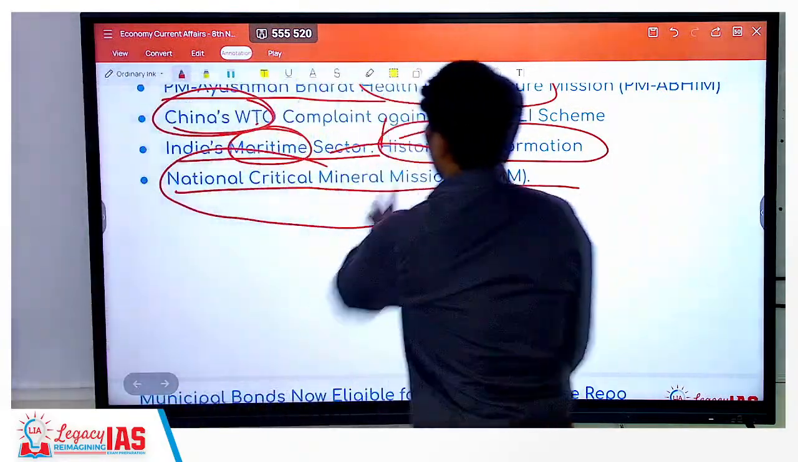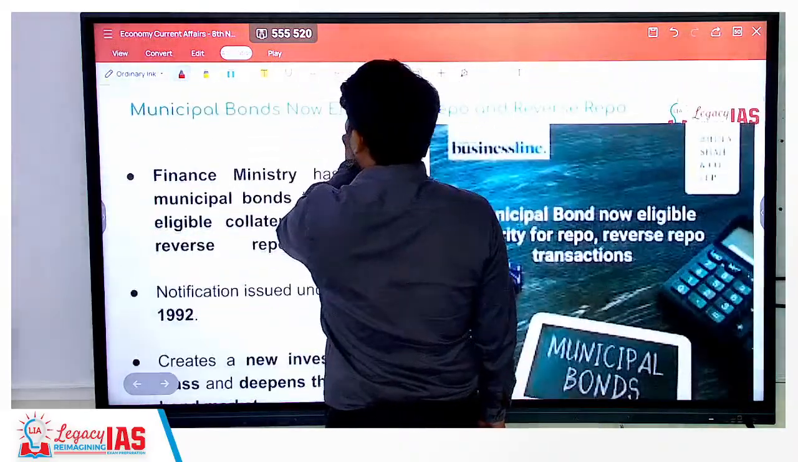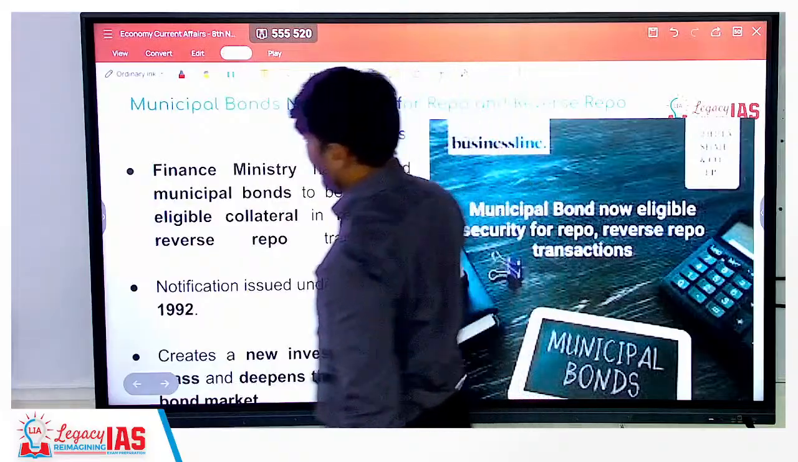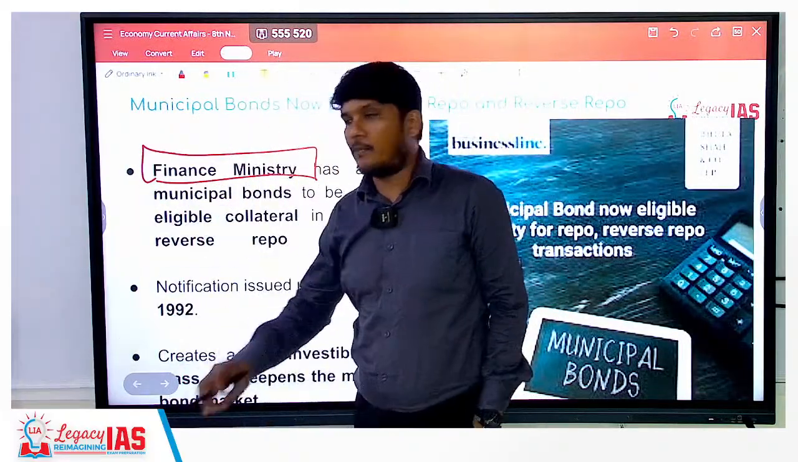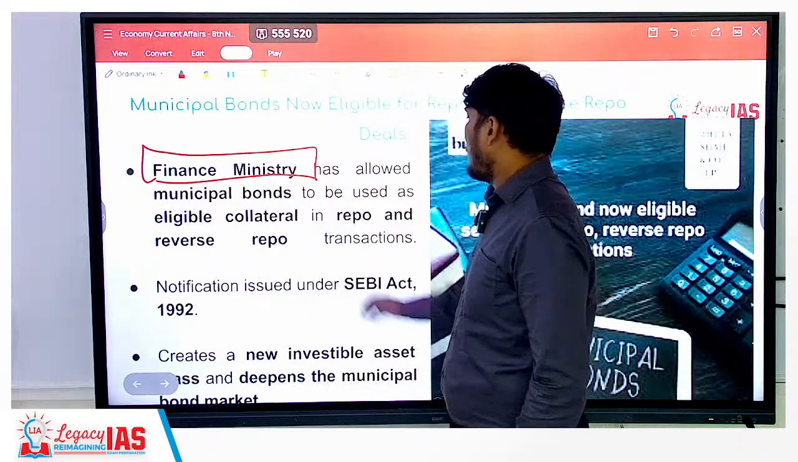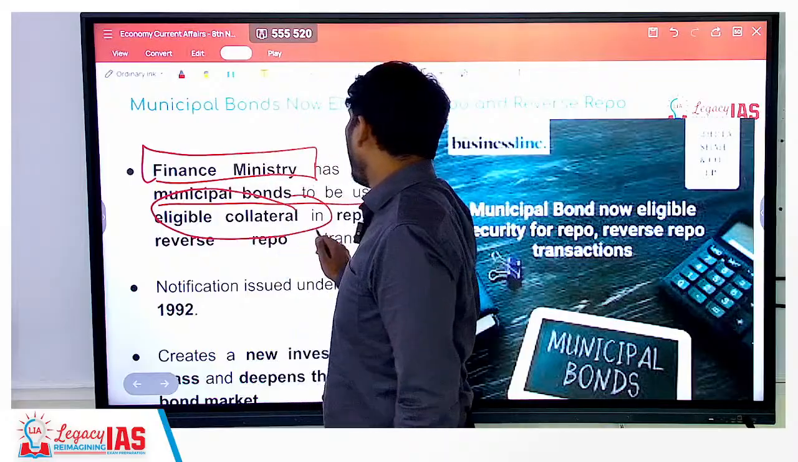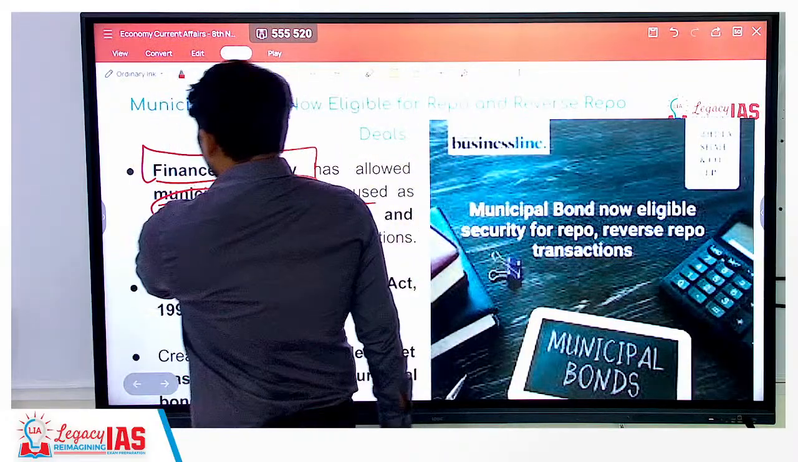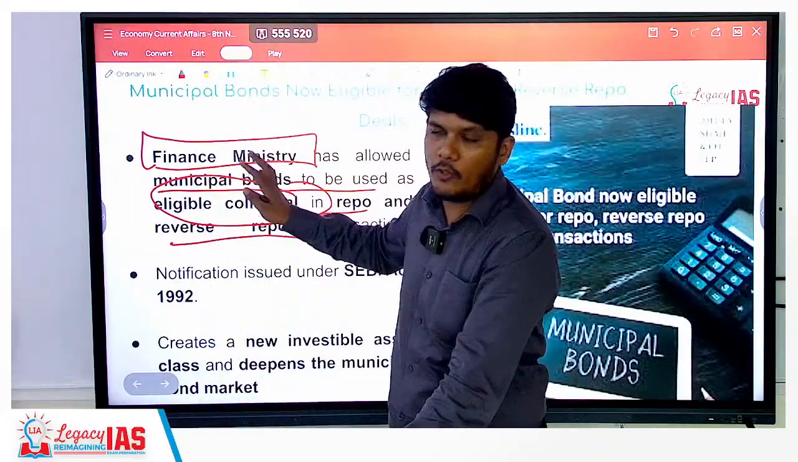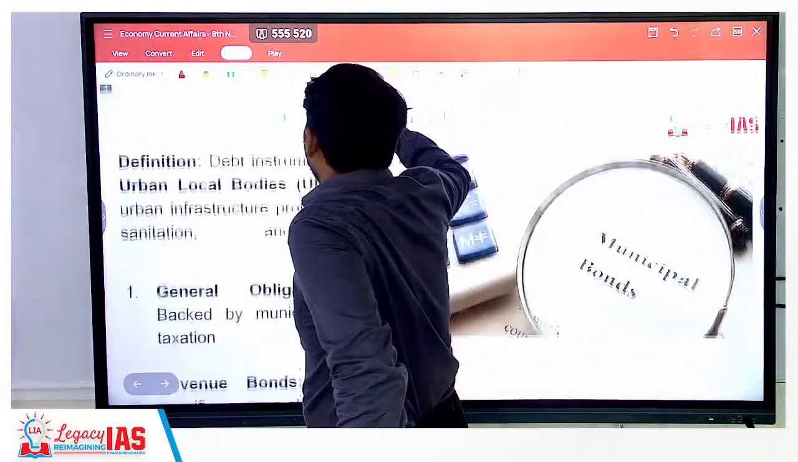So let's get started with the very first news, that is the municipal bonds now eligible for repo and reverse repo. The Finance Ministry has allowed municipal bonds to be used as eligible collateral in repo and reverse repo transactions. So this is what the news is all about. Now let's understand each and everything about it.